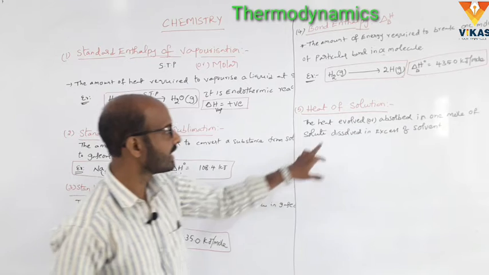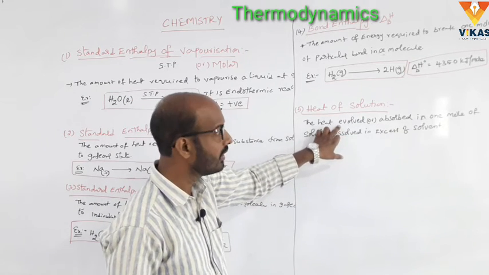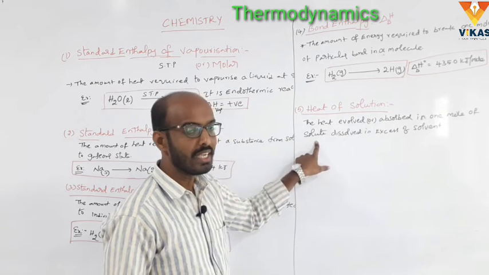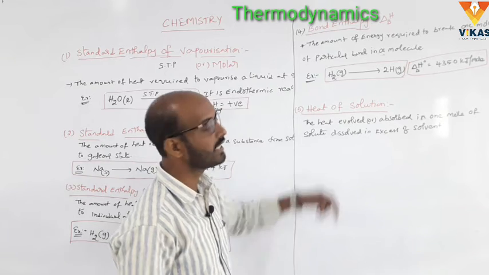So what is the heat of solution? The heat evolved or absorbed when 1 mole of the solute is completely dissolved in excess of solvent is called heat of solution.